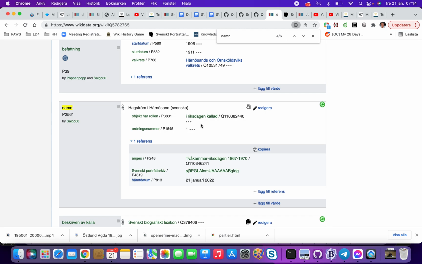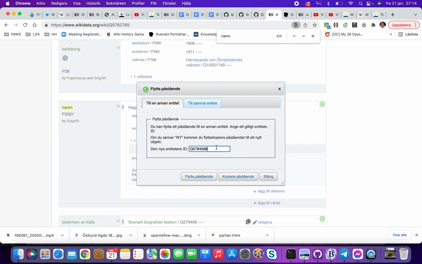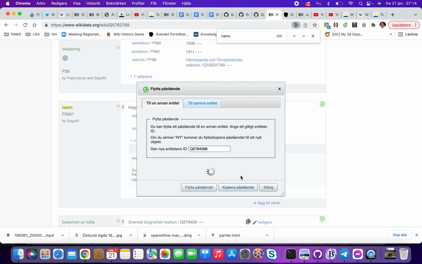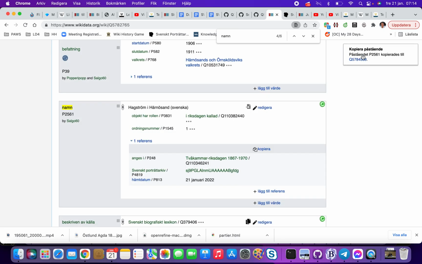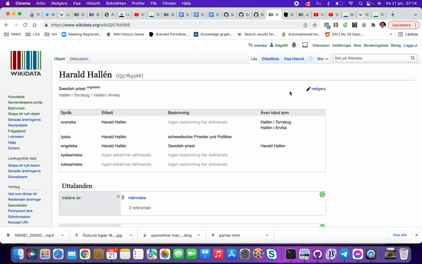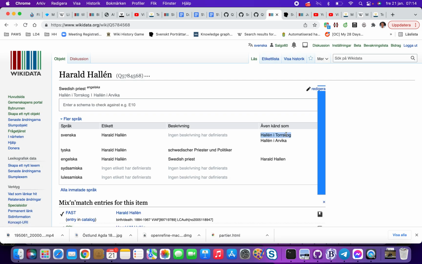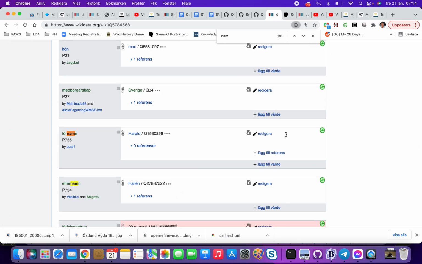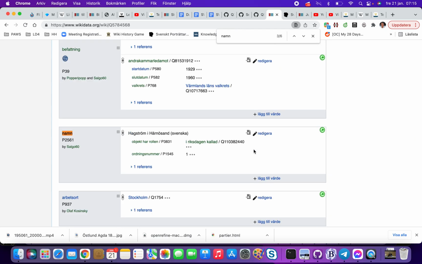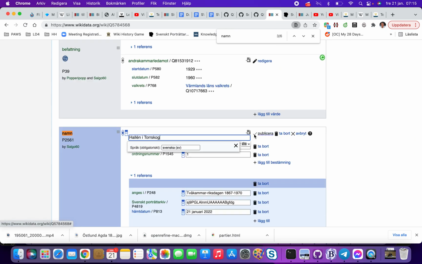In Hallén's case, we will have 2 names. So then we have said ordering number. And what I think could be interesting is to get the dates from that also. And the source for this is Tvåkammarriksdagen. So what I do now is I copy this with some gadget I have, so I can copy things between. I get the wrong name here, but I say, there we have it. So it's not Hagström, it's that guy.